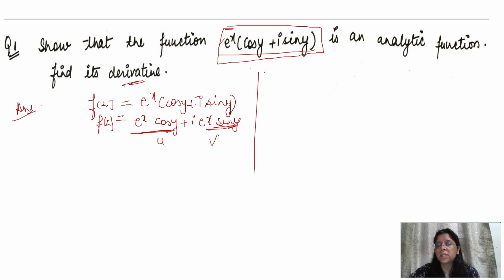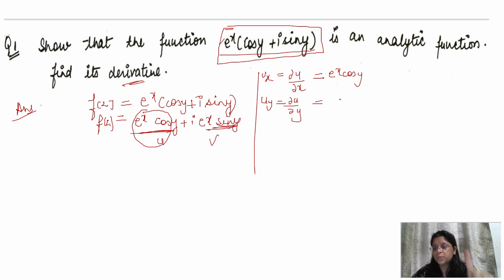That means we have to find the partial derivatives of u and v with respect to x and y. So del u upon del x, which is also written as ux, is e to the power x cos y. Then uy, del u upon del y, is e to the power x times minus sin y.